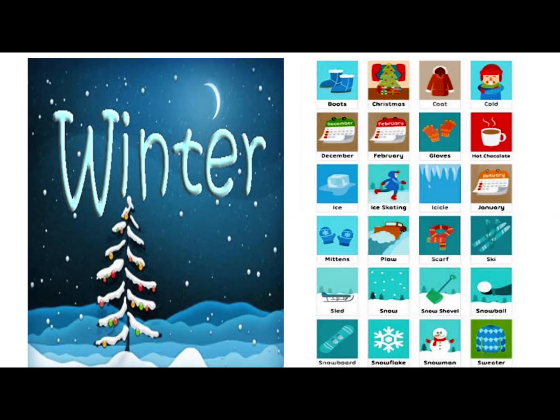It's winter. Winter is the coldest season with lots of snow in some areas. In winter, days are short and nights are long. We wear boots, scarves, coats, woolen caps, and also use blankets.